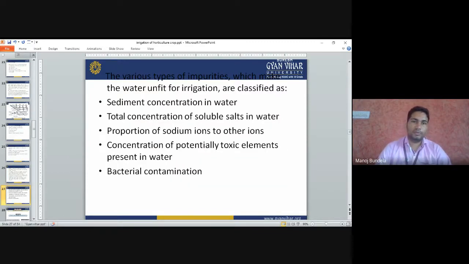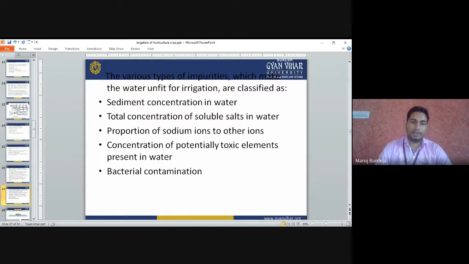The various types of impurities which make the water unfit for irrigation are classified as: sediment concentration in water; total concentration of soluble salts in water, where the total soluble salts are more; proportion of sodium ions to the other ions, where sometimes the sodium ions are more in water compared to other ions; concentration of potentially toxic elements present in water.